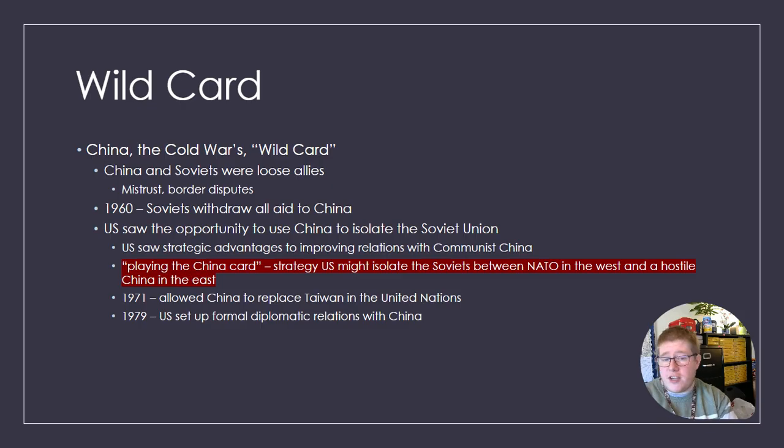There were some strategic advantages to improving relations with communist China. To coin a phrase that was popular at the time, playing the China card was a strategy the US could use to isolate the Soviets between NATO in the West and a hostile China in the East. By 1971, they allowed China to replace Taiwan in the United Nations, and in 1979, for the first time in decades, the US set up formal diplomatic relations with China, something that hadn't happened in a really long time.